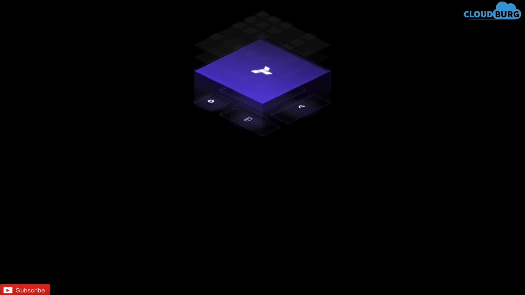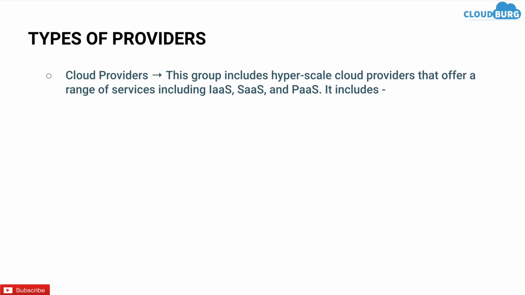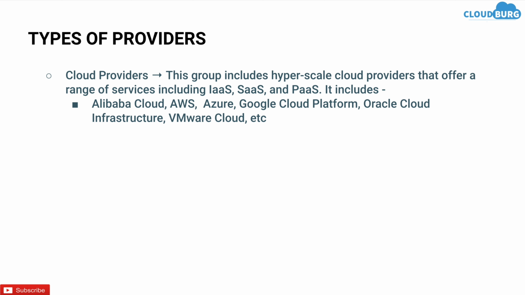Next topic in the stack is types of providers. So the first one is cloud providers. This group includes hyperscale cloud providers that offer a range of services including infra as a service, software as a service, and platform as a service. It includes Alibaba Cloud, AWS, Azure, Google Cloud, Oracle Cloud, and so on.